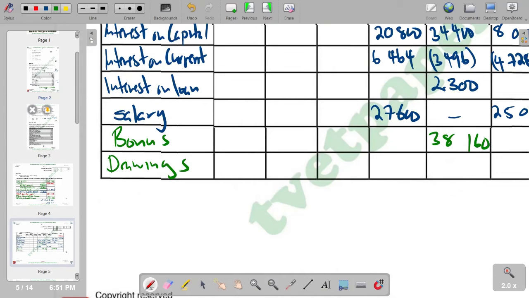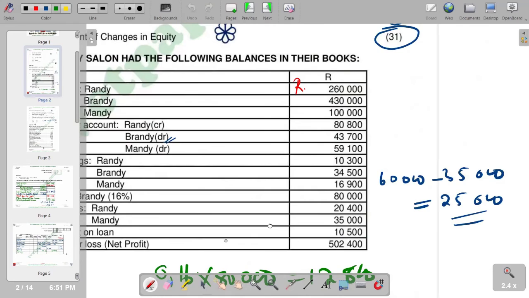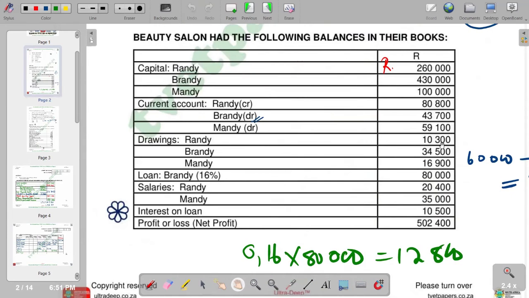So for drawings, we refer back to the question and see what drawings we have. Of course, we've got drawings for Ready of 10,300, and we have got 34,500 for Brady. And then we have 16,900 for Maid. So we list those drawings